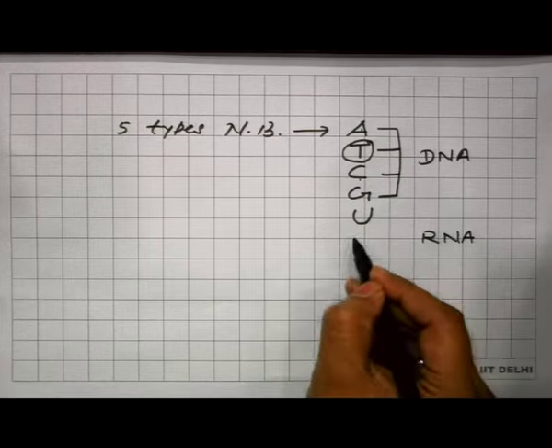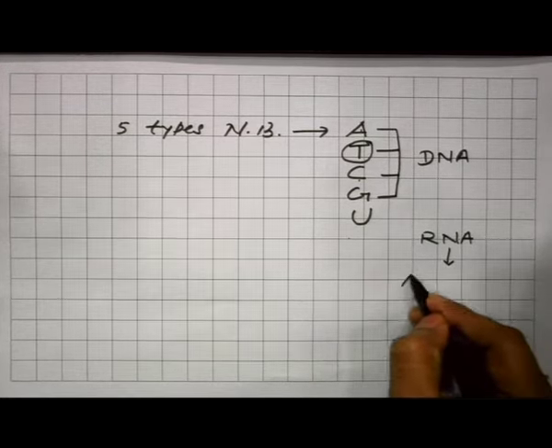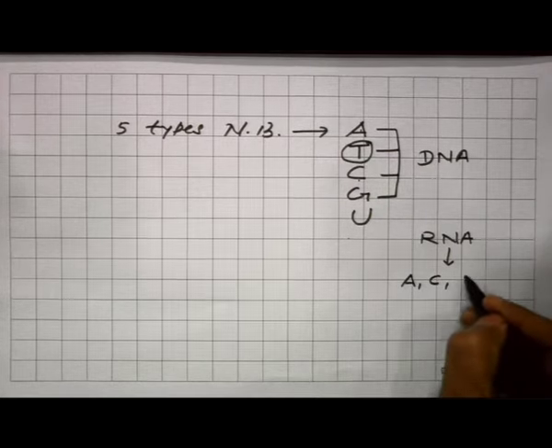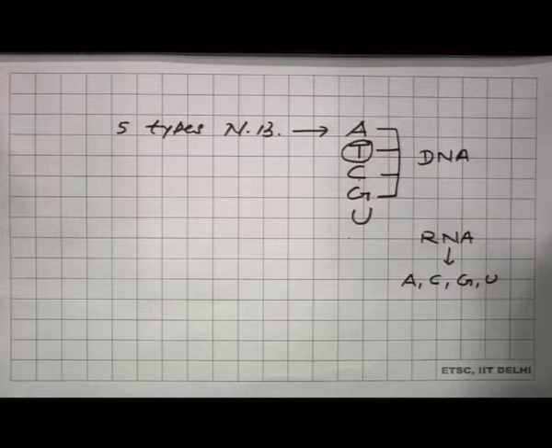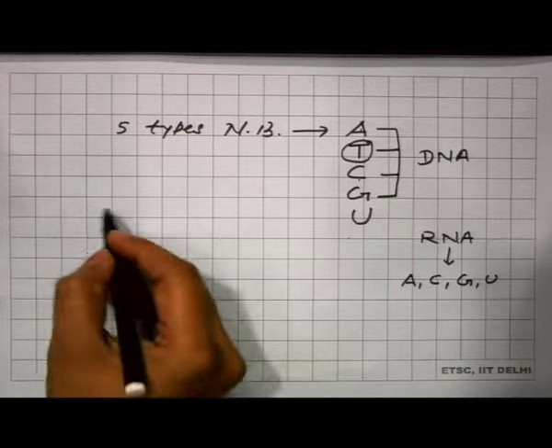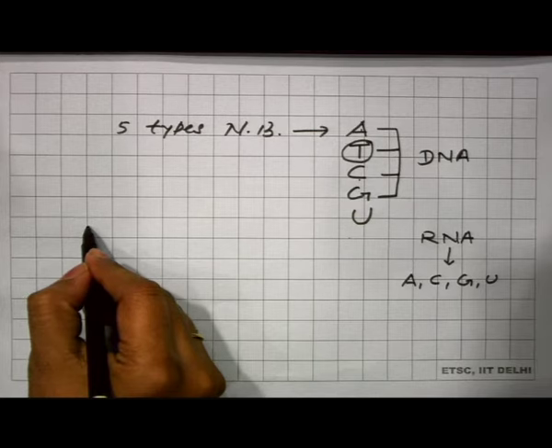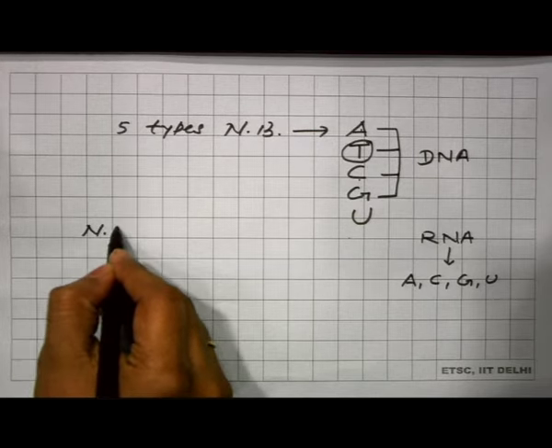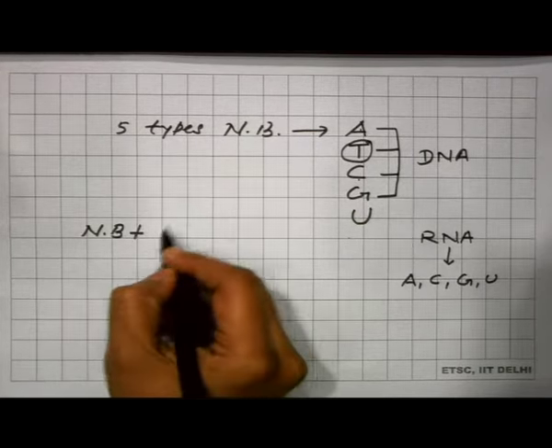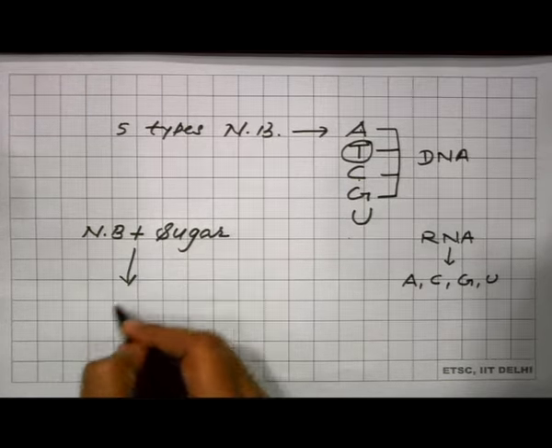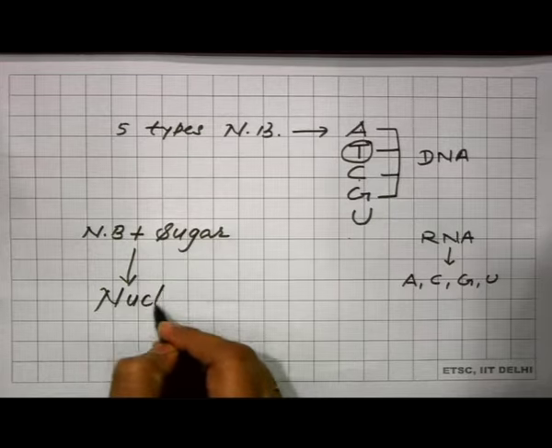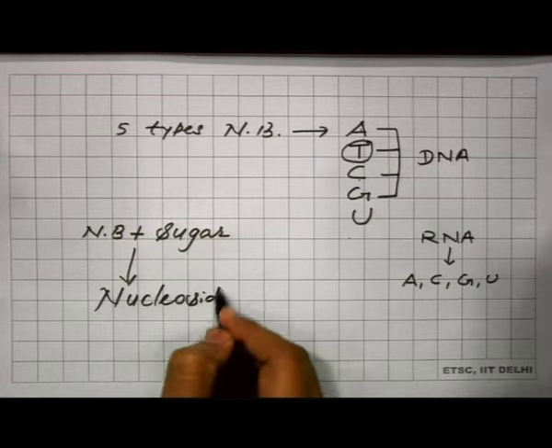So RNA contains adenine, cytosine, guanine and uracil. These are nitrogenous bases, and when these nitrogenous bases combine with sugar, they form nucleosides.